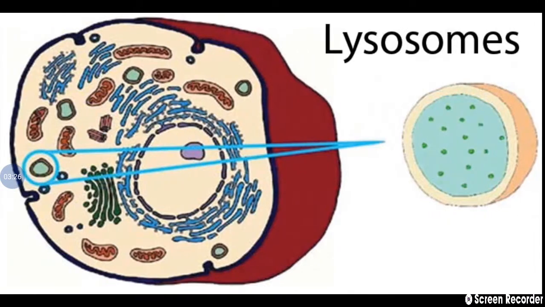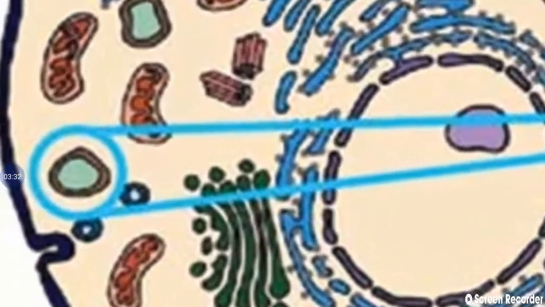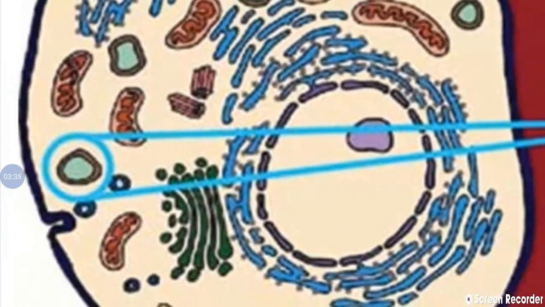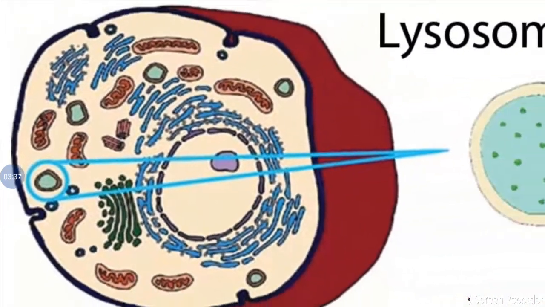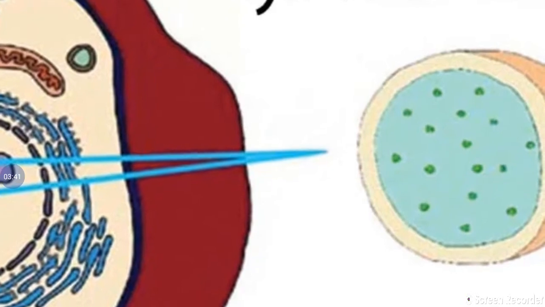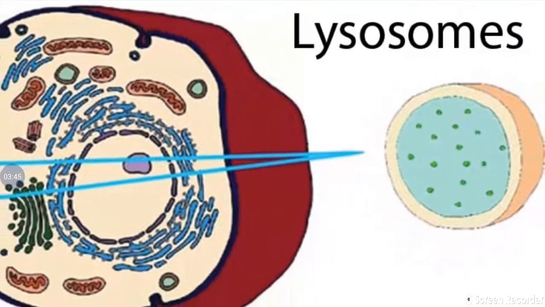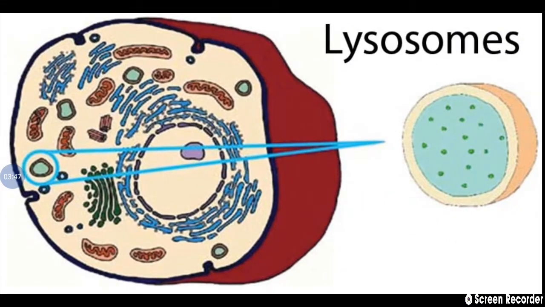Next, lysosome. See, in the third option, lysosomes and vacuoles are given. So this is the lysosome. In the cell, only cytoplasm is present. In the lysosome, there are different enzymes present, more than 40 varieties of enzymes, and there is no DNA molecule.